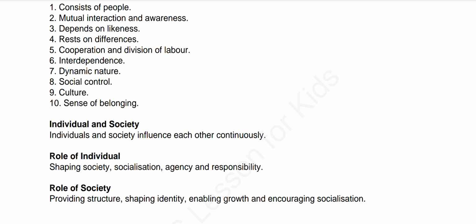See, first one is providing structure. Society provides a framework for individual behavior through laws, customs, and institutions. See, structure means there are different social institutions like schools, government, and several others.